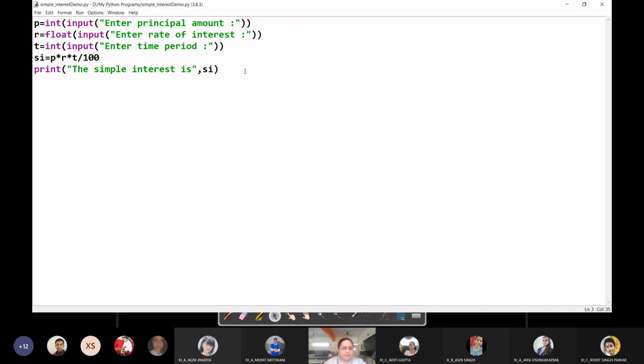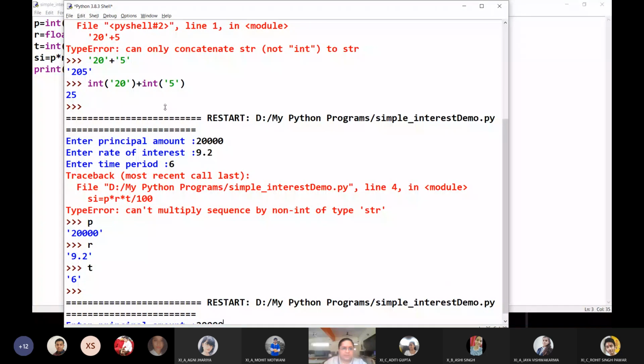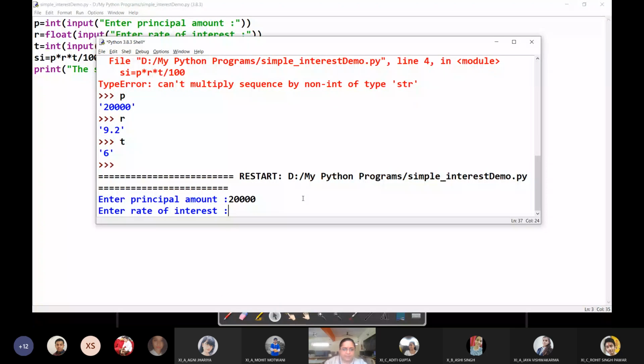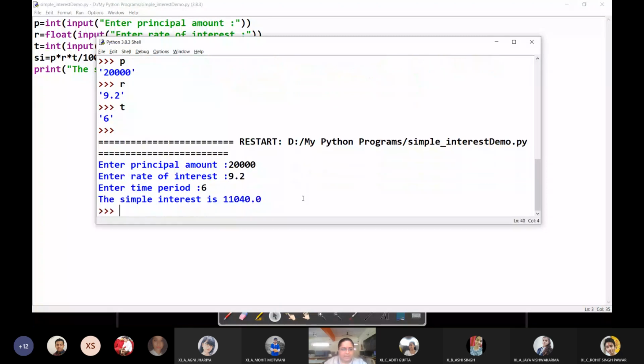Save this, and now we are going to run the program. Guys, please keep your eyes on the last line over here, okay? 9.2, time period 6 years, and we are getting the simple interest of 11,040 rupees. You understand this? Now this is one execution.